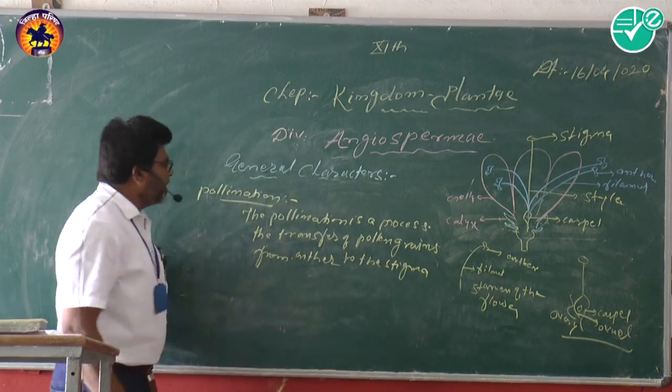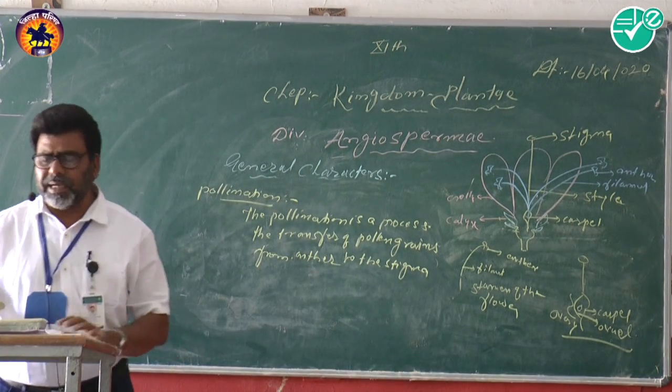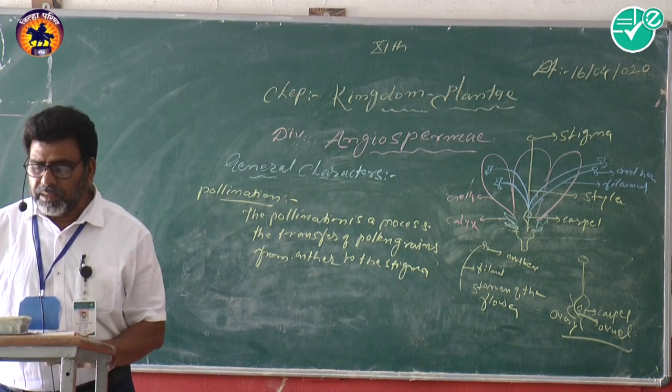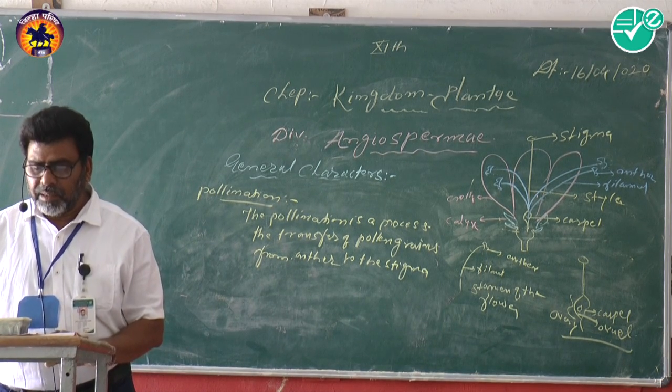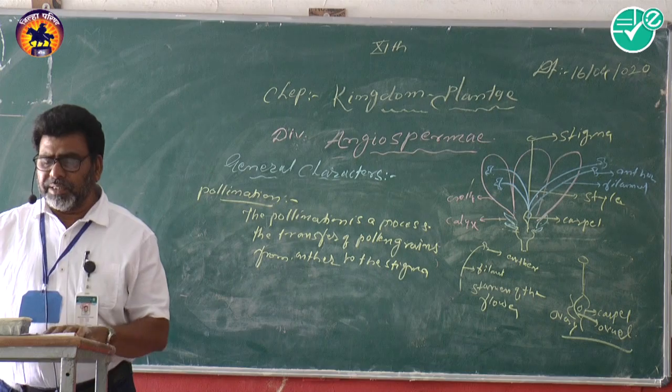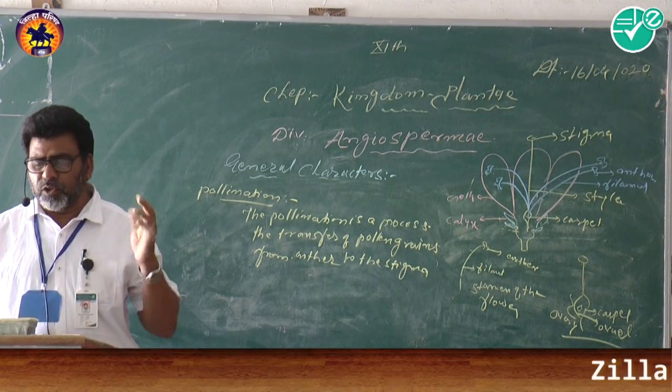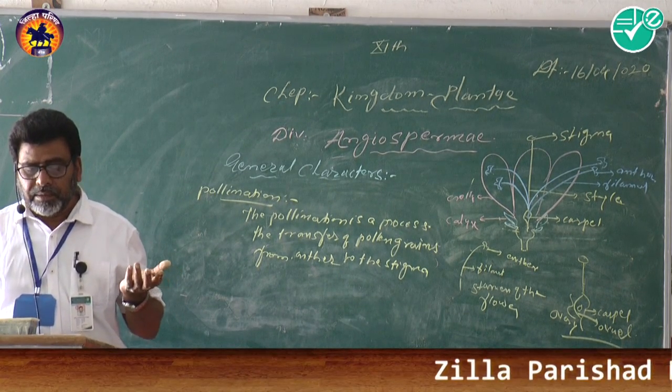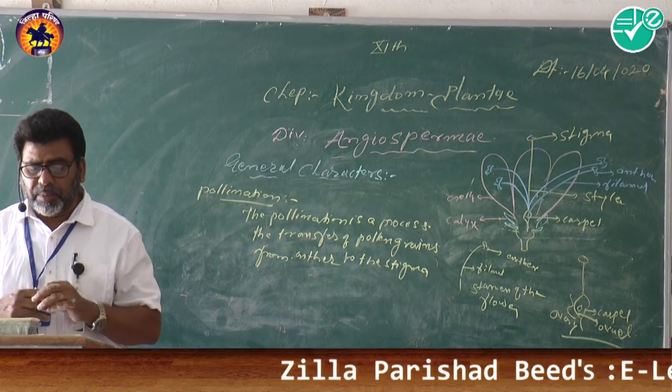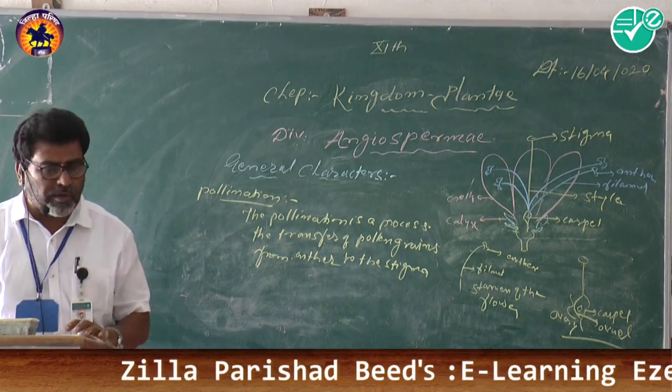So that is the definition of pollination. We can say that pollination takes place in plants. Now see here, in angiosperms pollination is indirect. The pollen grains are received by the stigma that is present on the carpel. The pollination can be either self or cross pollination.